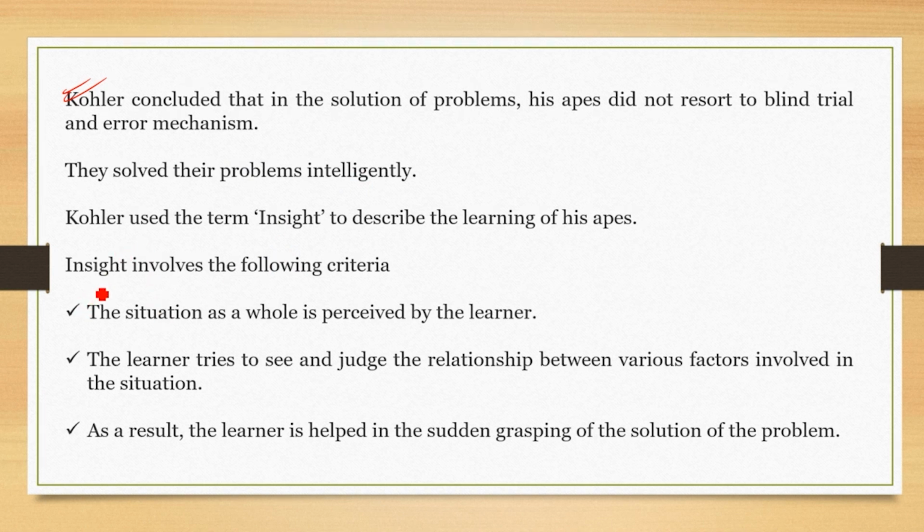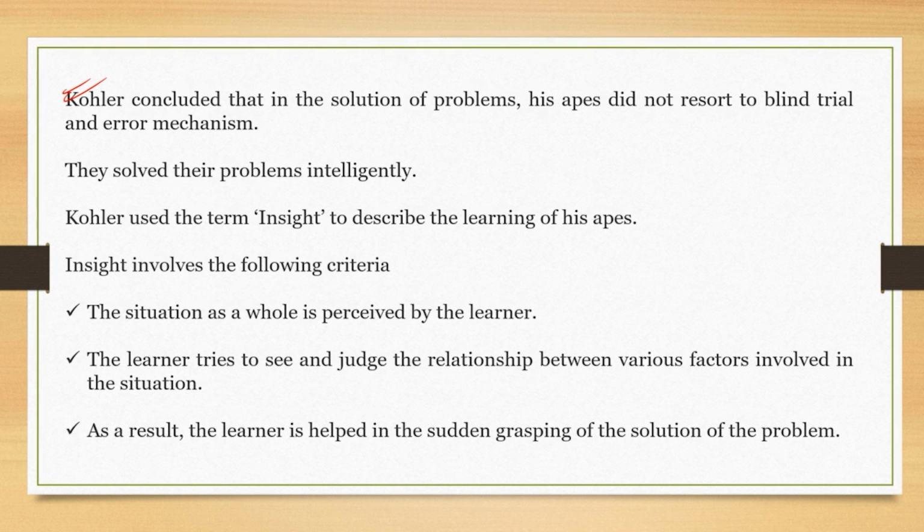The situation as a whole is perceived by the learner. The learner tries to see and judge the relationship between various factors involved in the situation. As a result, the learner is helped in the sudden grasping of the solution of the problem. So these were the conclusions that Kohler derived after performing the experiment.